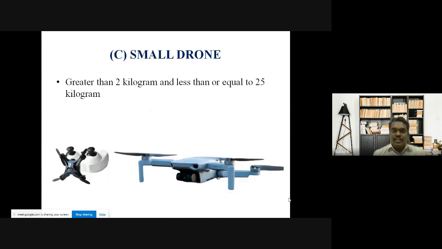Next category is the small drone. So small drone means the weight is more than 2 kg and less than 25 kg. That kind of drones are also used for cinematography or surveillance purposes. So like that, in many places they are using it, depending on the applications. Okay, it will vary.